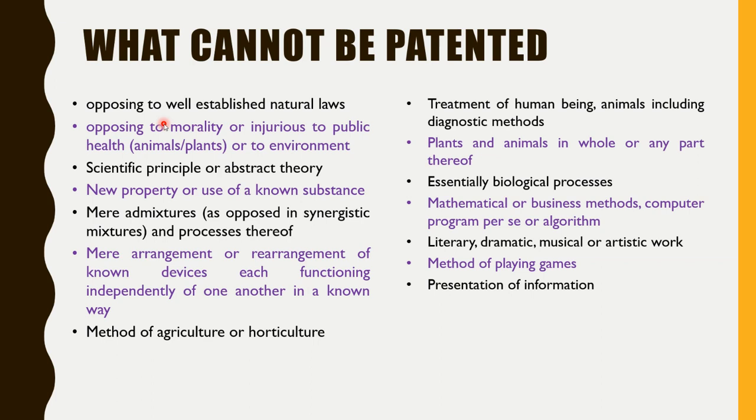If some farmer comes up with a new technique that in the first year we need to grow groundnut, in between we need to grow chili, in the third year we need to grow cotton, then in the fourth year we will be getting the maximum groundnut crop output. That type of technique cannot be patented because this type of technique needs to be used by all the farmers, right? Because every farmer wants more crop output.